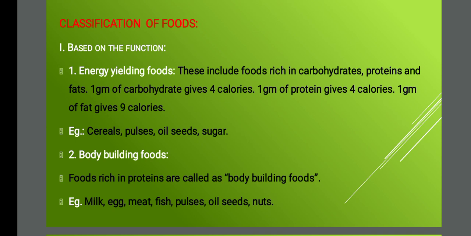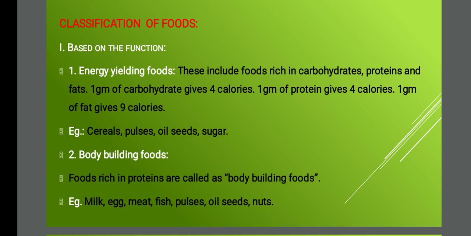The second classification is based on the nutrient or nutritive value. Is it okay? First I'll tell you the classification according to their function.